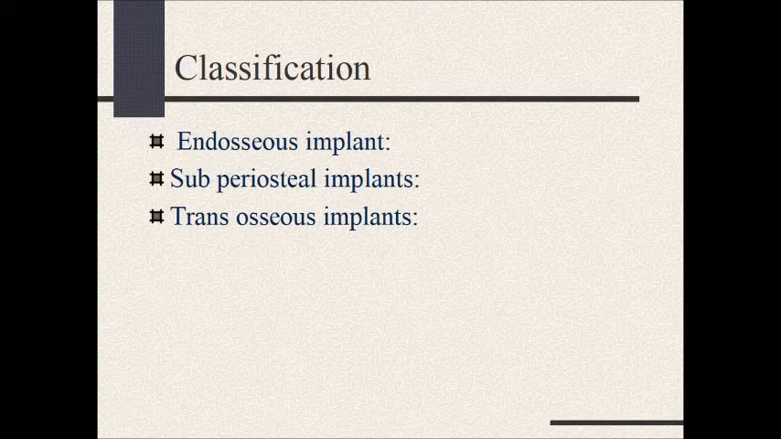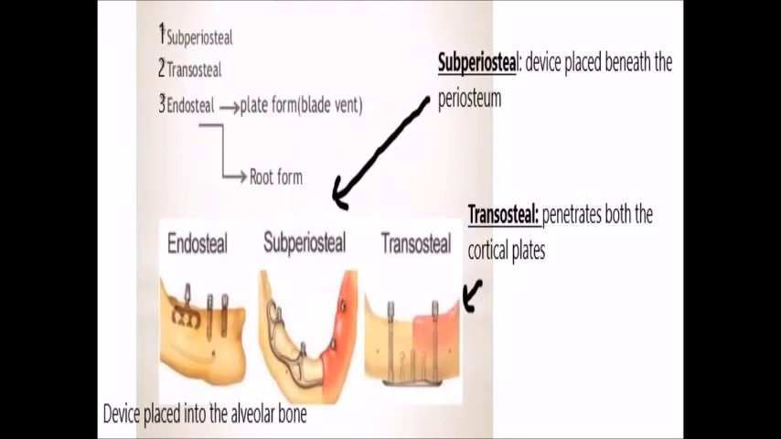Classification: endoosseous implant, subperiosteal implant, transosseous implant. Now coming on to the classification: subperiosteal, transosteal and endoosteal. In the endoosteal, the device is placed into the alveolar bone.